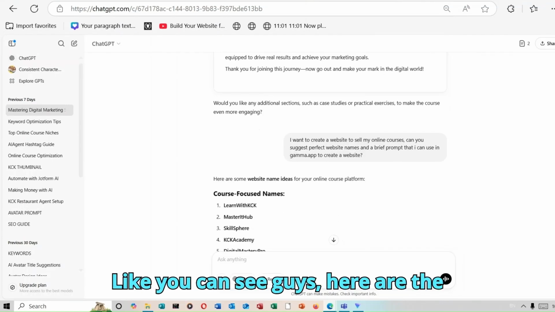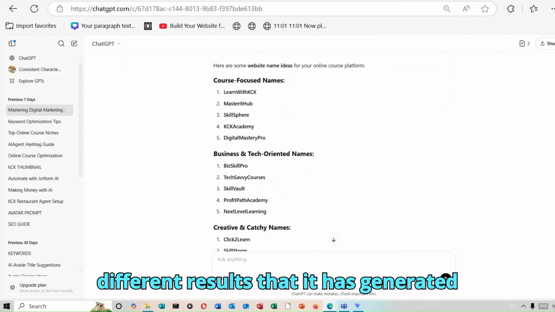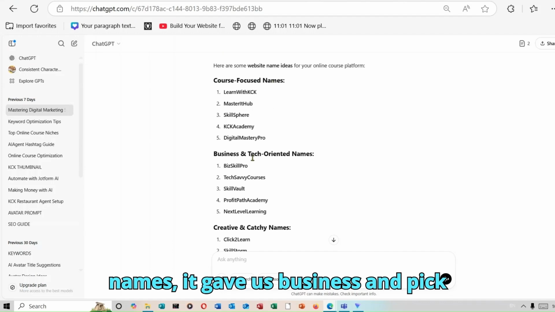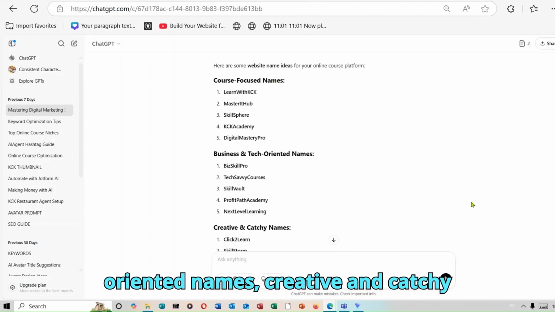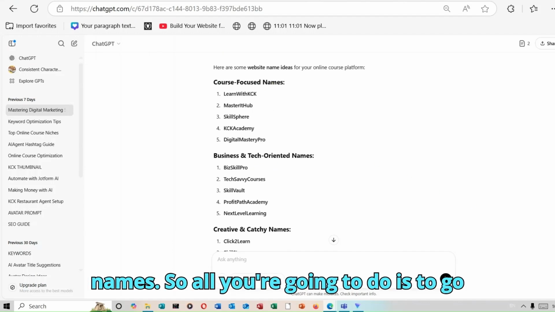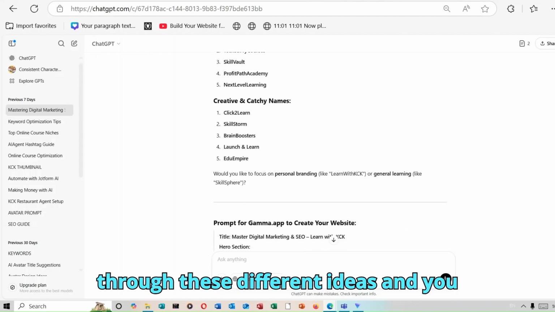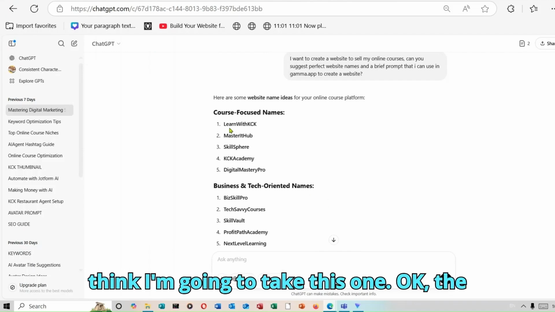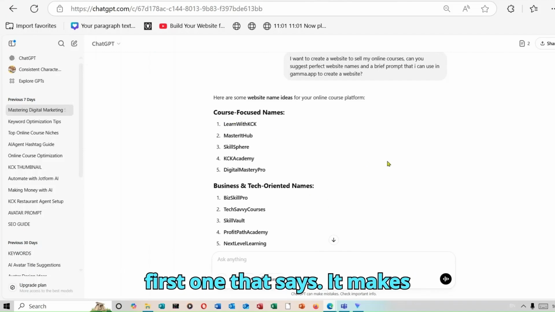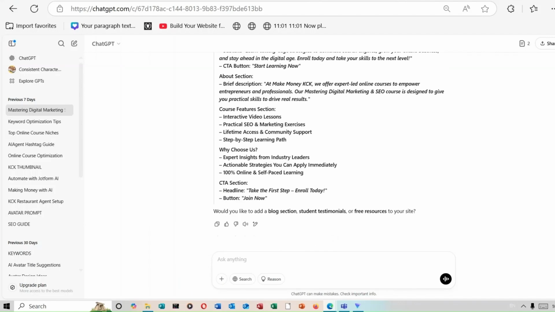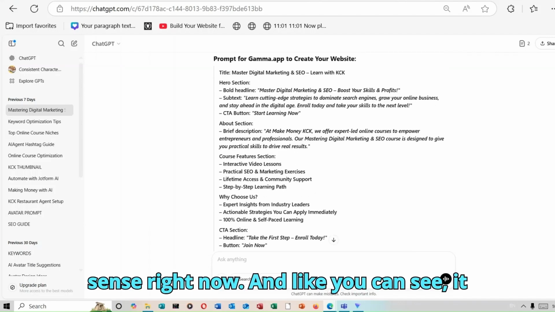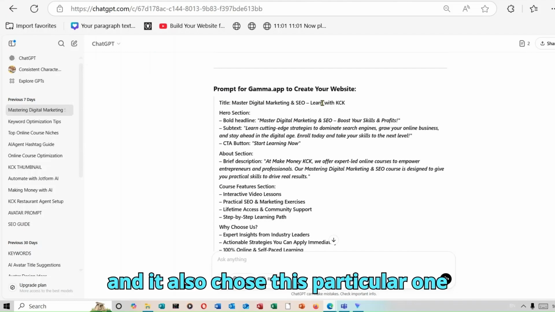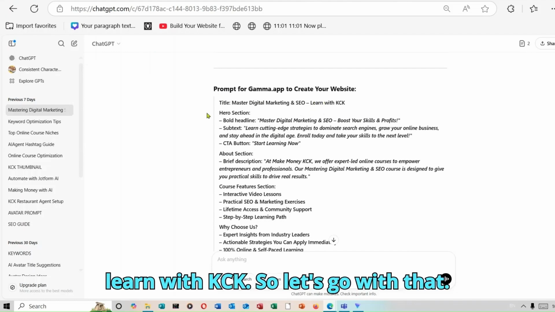Like you can see, guys, here are the different results that it has generated for us. It gave us course focused names, business and tech oriented names, creative and catchy names. So all you're going to do is go through these different ideas and choose which one you like best. So I think I'm going to take this one, the first one that says Learn with KCK. It makes sense right now. And like you can see, it also gave us a prompt to use in Gamma.app, and it also chose this particular one, Learn with KCK. So let's go with that.